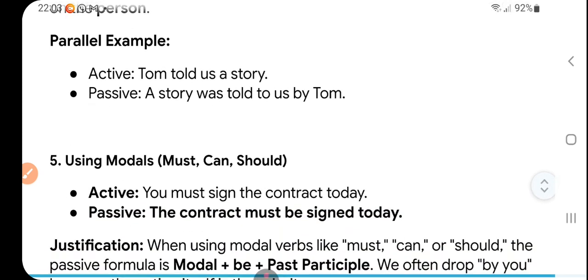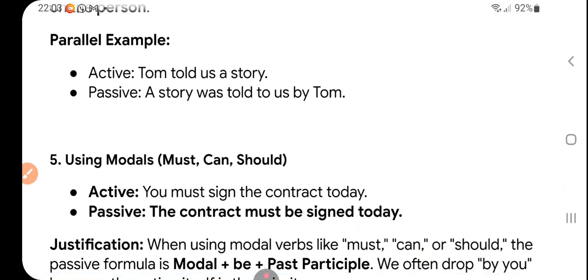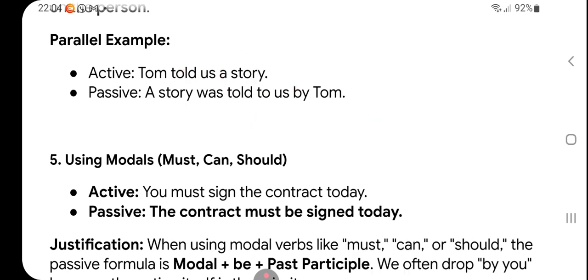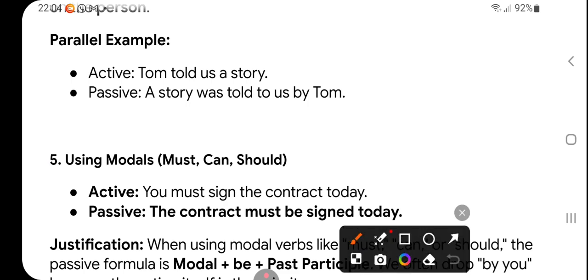Another example we can take: Tom told us a story. So here are also two objects, "us" and "story". A story was told to us by Tom, and the second one is "we".